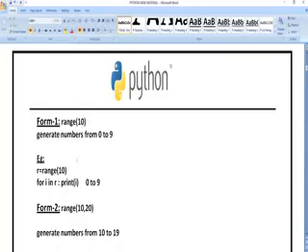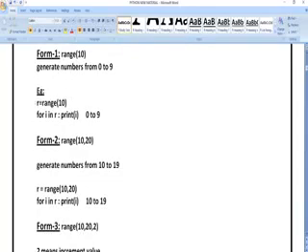To print the values of range, you can use this looping statement. R is equal to range of 10. For i in R, print i. For i in R means whatever the values I am having in R, I am going to store each in the variable i. Next, print of i is going to print whatever value I have stored, up to 10. Range of 10 comma 20 means it is going to print 10, 11, 12, 13, 14, 15, 16, 17, 18, 19.